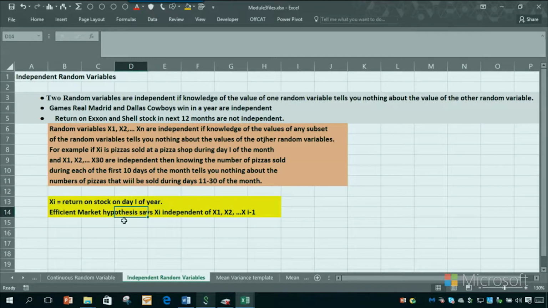There's a lot of debate on whether this is true or not, but Eugene Fama won the Nobel Prize for Finance for a lot of research showing the efficient market hypothesis is true, and Robert Shiller won the Nobel Prize for Finance for showing the efficient market hypothesis is false. So figure that out while you wait for the next video, which will discuss how to find the mean, standard deviation, and variance of random variables.